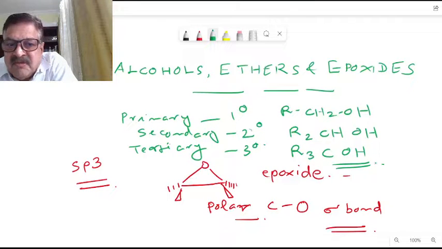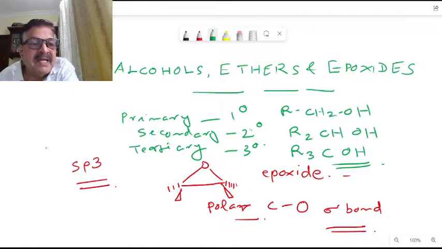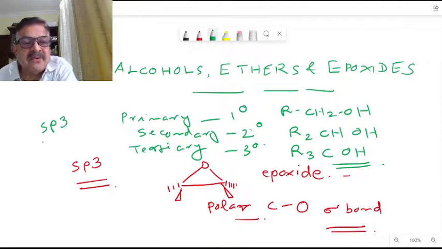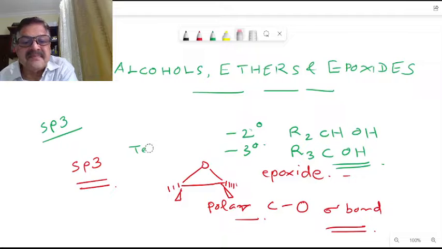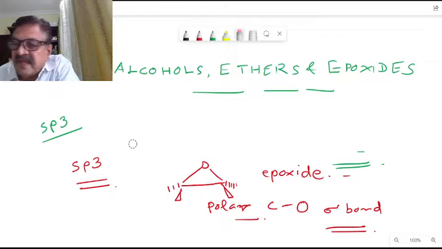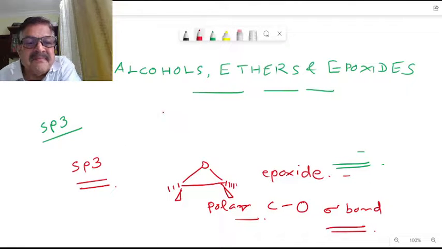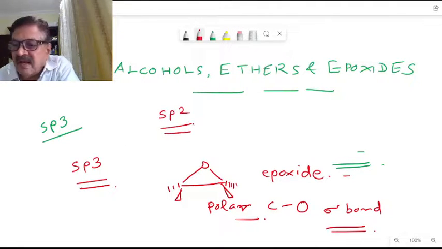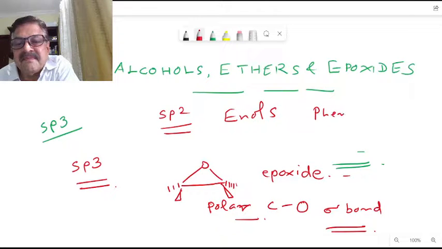Now here it is an sp3 hybridized carbon atom. Suppose the OH group is linked to an sp2 hybridized carbon atom. What will be the nature of the product here? These are all sp3. Now assuming the OH group is linked to an sp2 hybridized carbon atom, these compounds are known as enols and phenols.